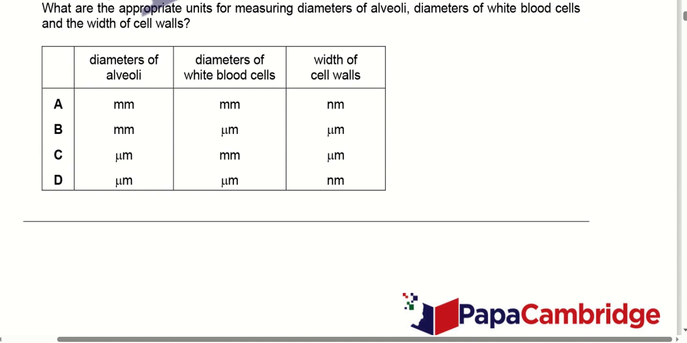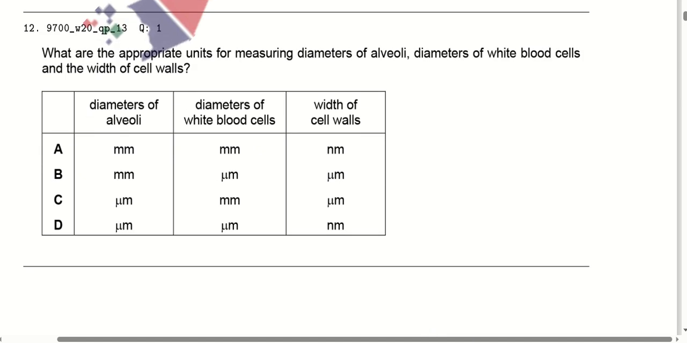What are the appropriate units for measuring the diameters of the alveoli, diameters of the white blood cells, and the diameters of the cell walls? Alveoli are too small, right? And the white blood cells are comparatively also very small, and the width of the cell wall is also very small. So we have to find out which particular unit we will use to measure those diameters. I have read all the options and I find out that option number D is correct here.